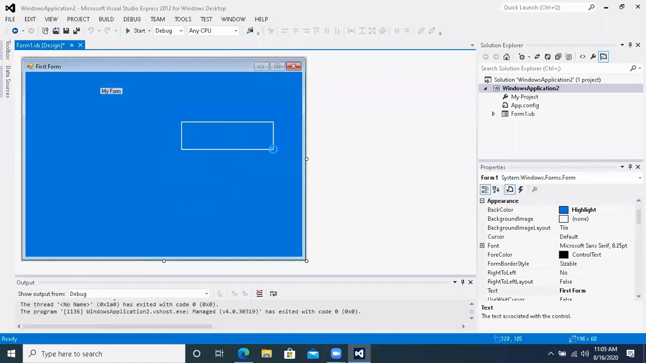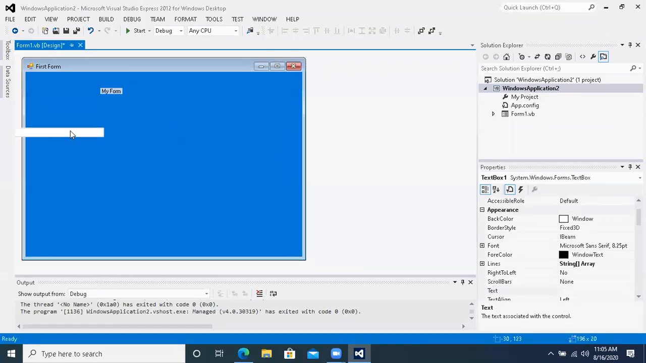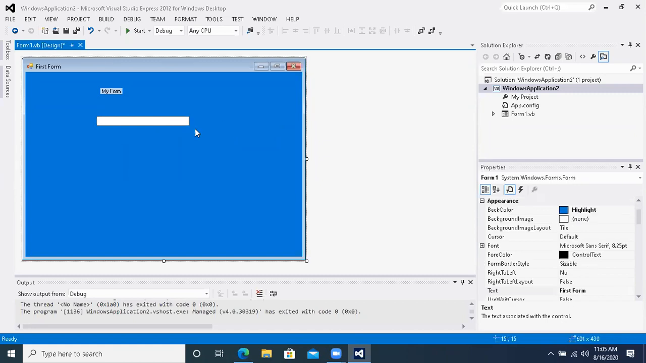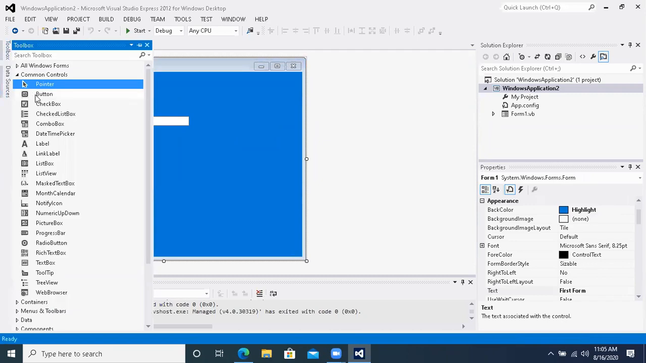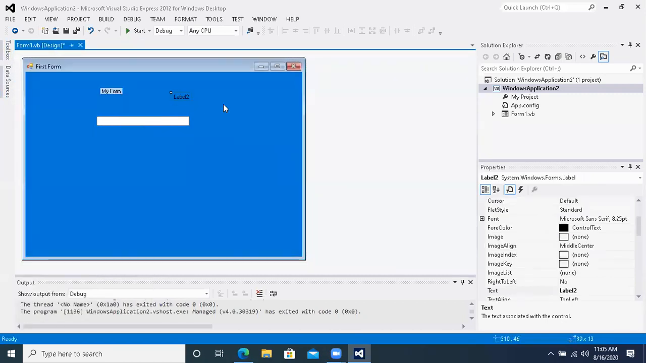Okay, and draw a text box over here. I have drawn a text box over here. This is the text box. Text box is the box in which you can type. इसमें हम कुछ लिखते नहीं है. When you run it, you can type in it. Text box. ठीक है. For example, take a label. Label ले रहा हूँ मैं इधर, and I draw a label over here.